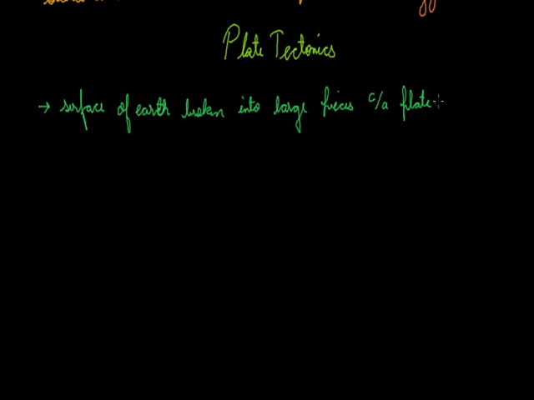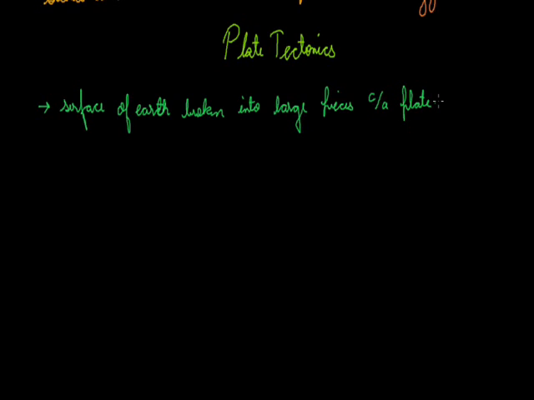These factors lead to the motion of these plates, and as they move, they do not cover a large distance, but a few inches in a year. But the distance of a few inches traveled by them develops a large amount of energy